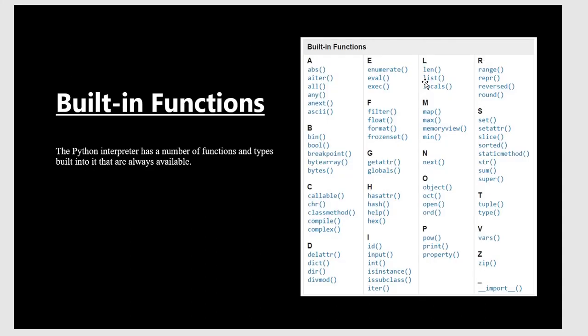Okay, let's discuss what built-in functions are. The Python interpreter has a number of functions and types built into it that are always available. There are nearly 68 built-in functions in Python. This is the list from A to Z. We can also look at the picture here, with A, B, C, D. All these 68 built-in functions are contained in Python.